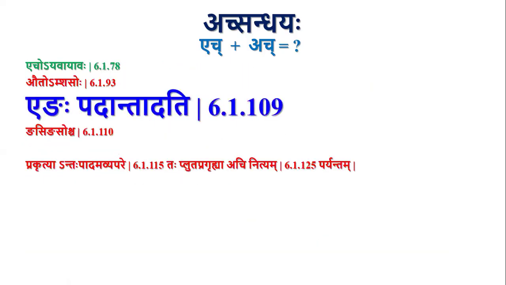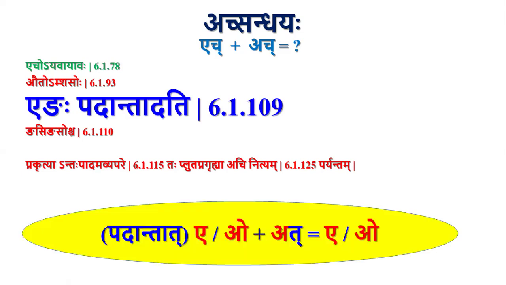Very important apavada from this is Enga Padanta Dati (6.1.109). Whenever there is Ekara or Okara, the Eng letters present at the end of a pada, and they are followed by Hrasva Akara, then there will be Purva Rupa Sandhi by this sutra. So here we have an H letter followed by an H letter. So this is a case of Echo Yavayavaha, but Enga Padanta Dati is blocking Echo Yavayavaha.